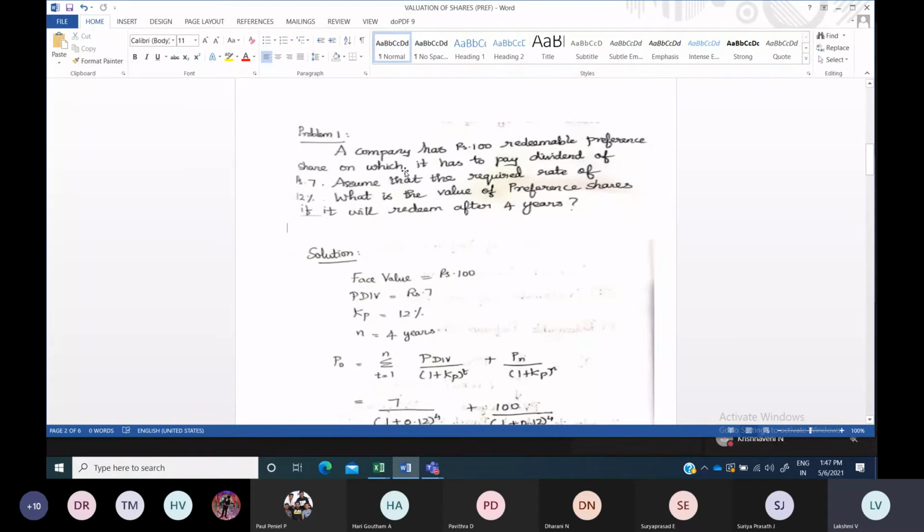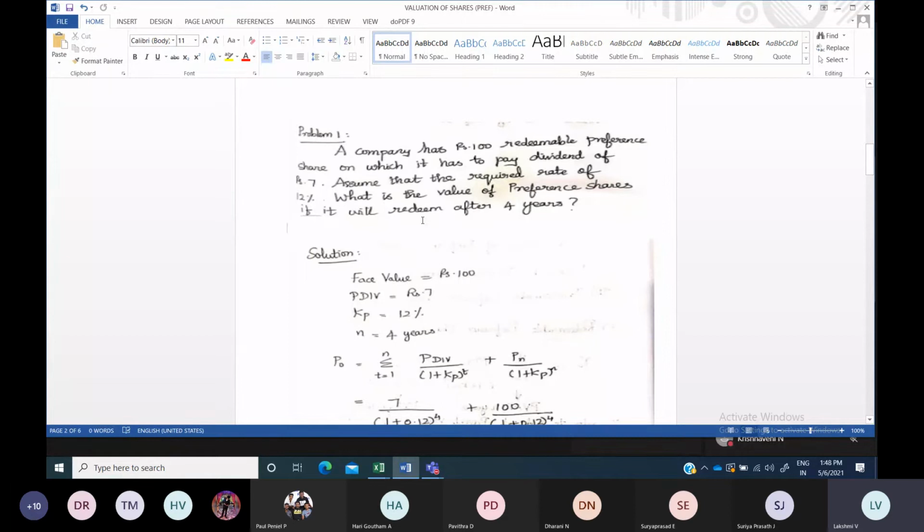An investor is buying from a company, and the company is paying a dividend of rupees 7 to him, assuming that the required rate of return is 12 percent. What is this 12 percent? That is KP, the cost of preference share capital or required rate of return. So 12 percent is what the investor expects from the company. What is the value of the preference shares if it will be redeemed after 4 years?